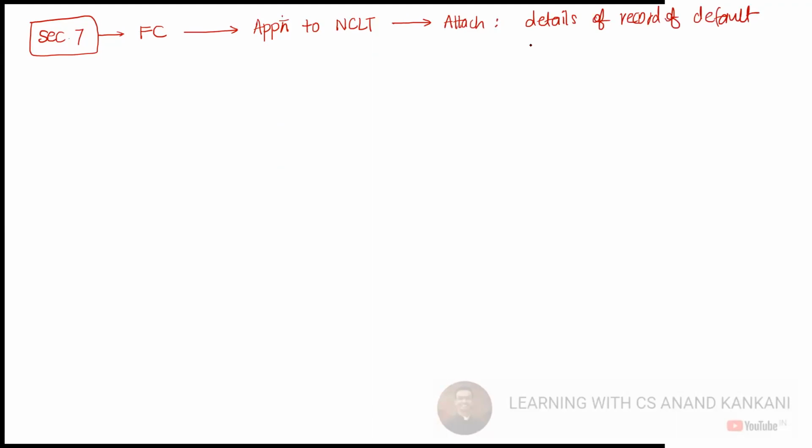So basically, an insolvency professional who will be proposed as a resolution professional, correct? These are the two things which need to be provided by the financial creditor. After that, NCLT will take how many days? Within a maximum of 14 days.